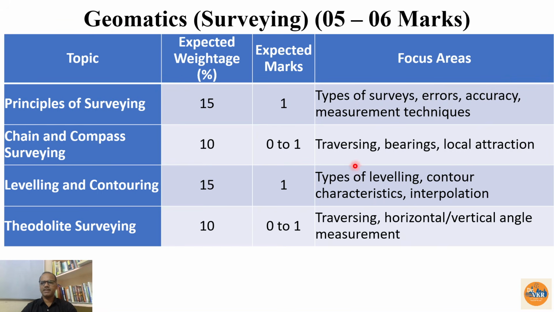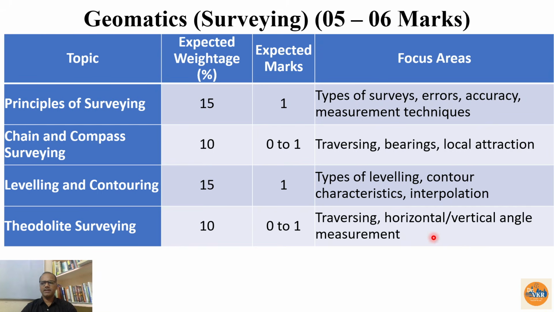Chain and compass surveying, traversing, bearing, local attraction. So these topics may attract 1 or 2 marks question from this one. Whatever the marks I am giving, these are not going to be mandatory. Sometimes the fluctuation will be on a higher side or lower side also. Leveling and contouring, mostly we will get one problem from this one, either the level or contour characteristics theoretical part. If it is from leveling, mostly we are getting the numerical or theory from the contour characteristics.